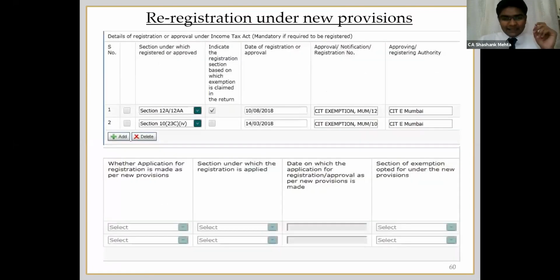The second is general, the new registration requirement which has come. However, it is now postponed to the next year. So they have disabled this entire section in the ITR itself. You are not required to fill it up, because obviously it will be operating from the next financial year. Other details with respect to your registration have to be mentioned, as you were mentioning even in the last year ITR. So that was with respect to ITR 7.